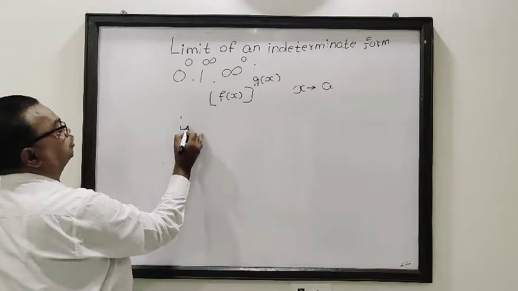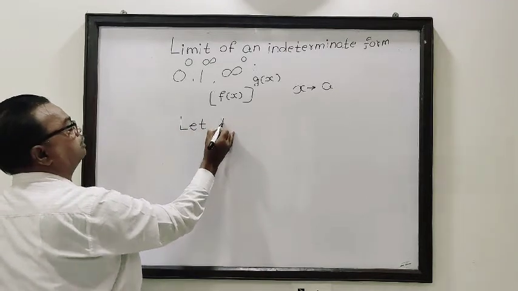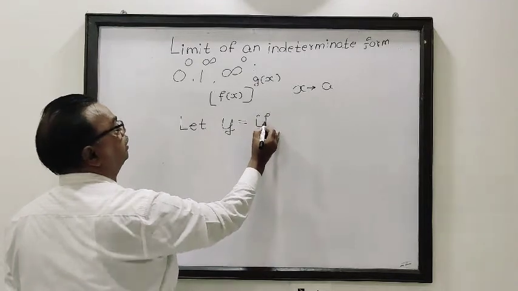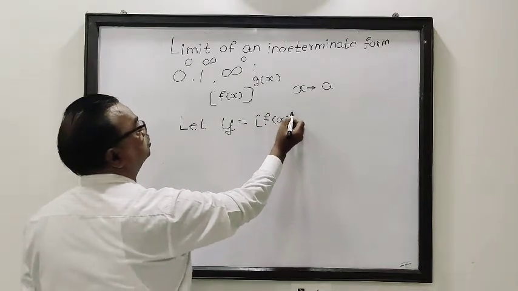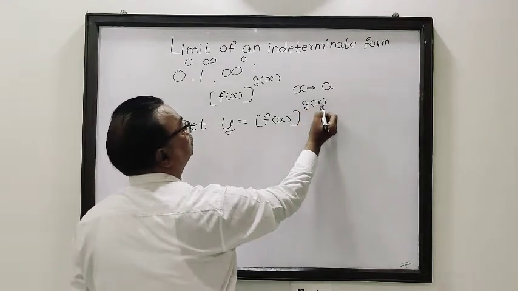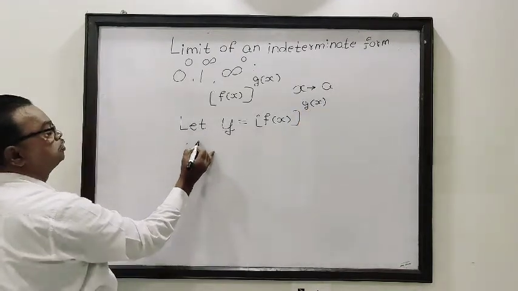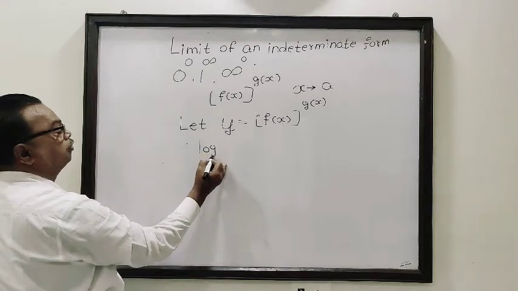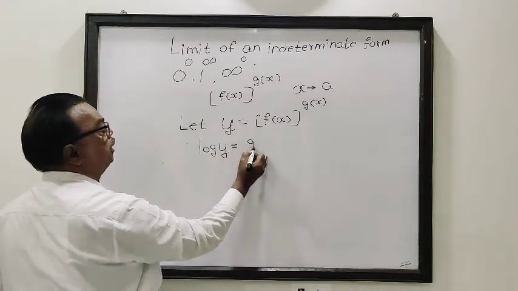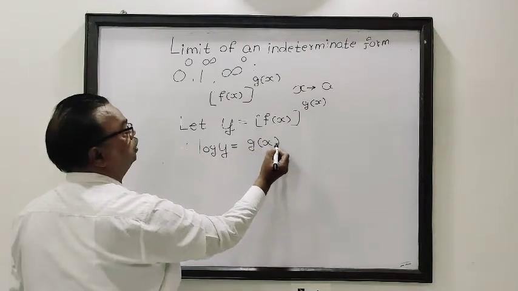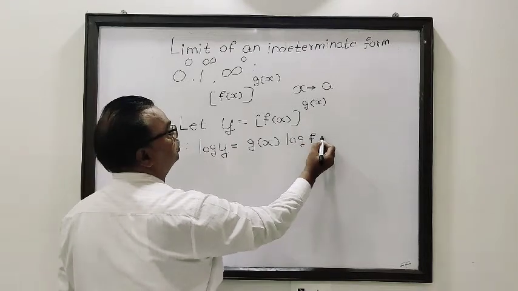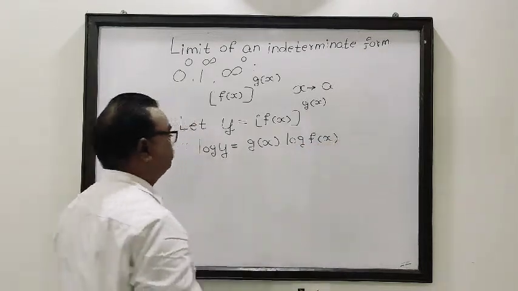Let y is equal to f of x to the power g of x. Hence, log y is equal to g of x into log of f of x. This is by the rule of logarithm.